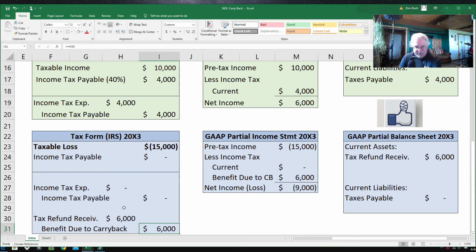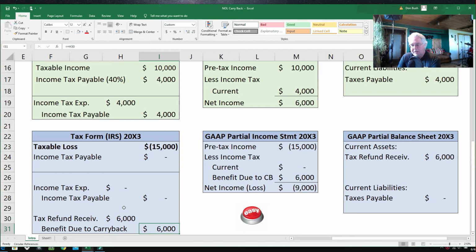So what you have to do is you have a choice. You can look back 2 years and say, hey, did I make a profit in each of the 2 years or any of the 2 years looking back? And if the answer is yes, then you can get a refund that's appropriate and proportionate to the amount of loss that you have here. And that's the example that we're going to do today.